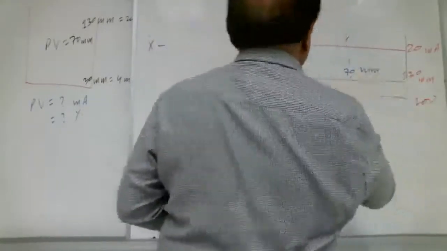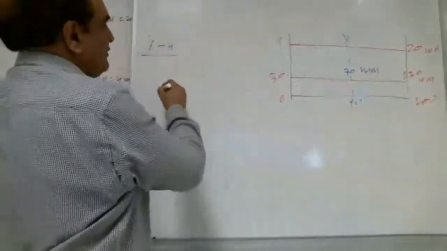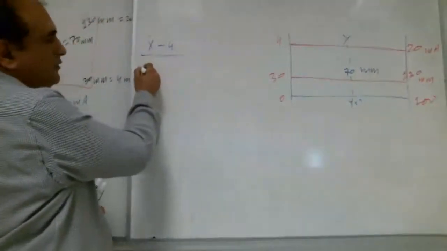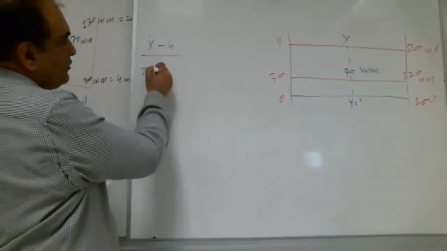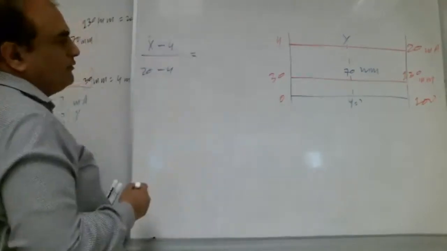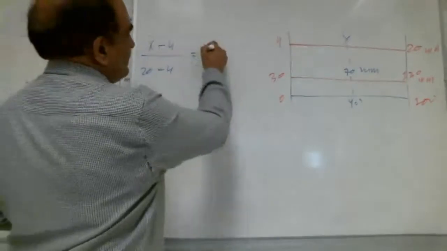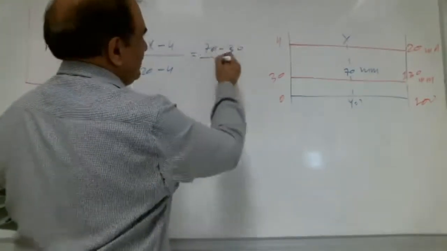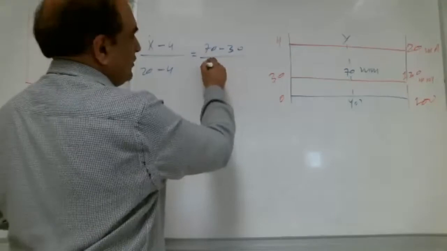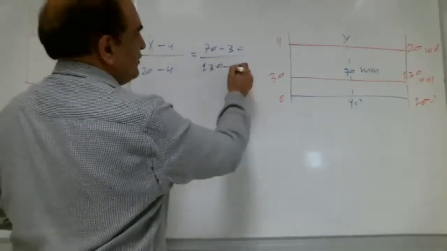Right, Shabab? Yes. So X minus 4 over 20 minus 4 is equal to 70 minus 30 over 130 minus 30.